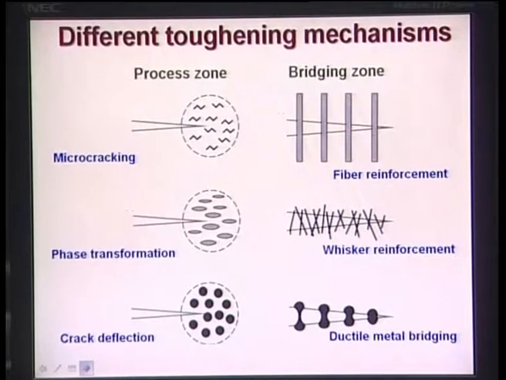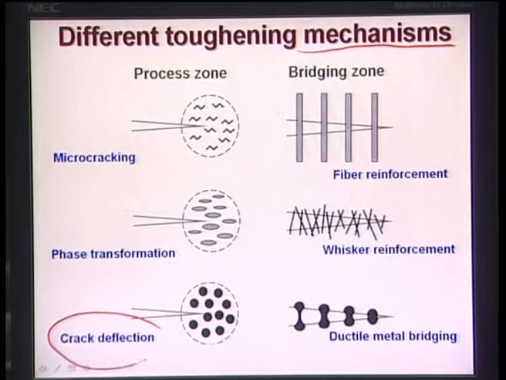Now, toughening mechanisms. As I mentioned a number of times, ceramics are essentially brittle, they lack fracture toughness. So toughening mechanisms indicate the mechanisms by which you can potentially increase the fracture toughness of materials, and these mechanisms are only applicable in ceramic based materials. Let us go one by one. What are the different toughening mechanisms that can possibly work in ceramic based materials?